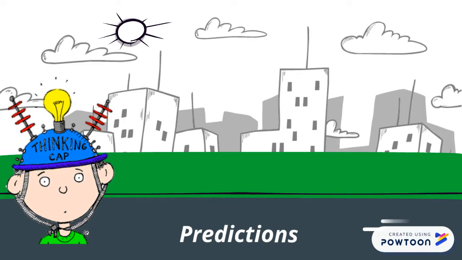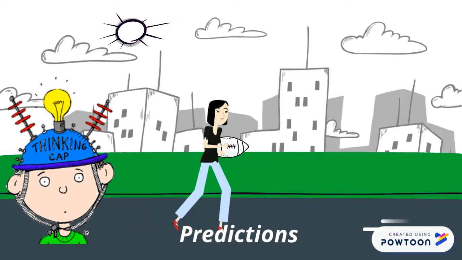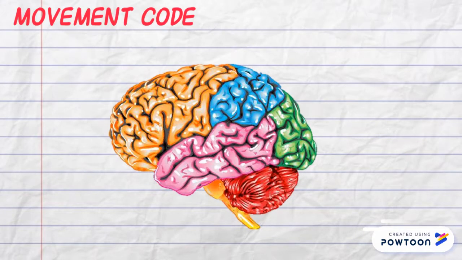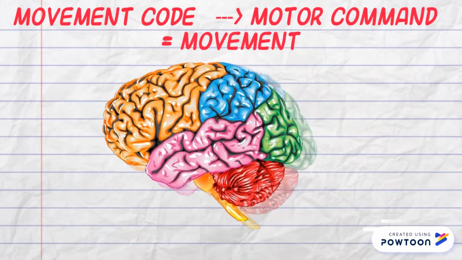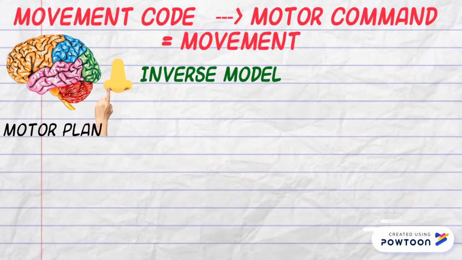Predictions are essential for our ability to survive within an ever-changing world. They allow us to react quickly to stimuli in an expected event to reduce the ambiguity about the situation. Our cortex has the complex movement code that must be translated into motor commands to produce movement. The conversion of motor plan to motor command is achieved through the inverse model. In our example, this would be the movement of touching your nose.